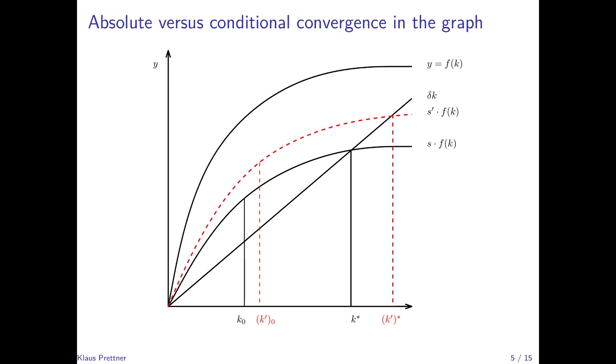So it's not necessarily the case that the poorer country will always grow faster than the richer country. And this is also not what the Solow model predicts. The Solow model only predicts conditional convergence, so conditional on countries sharing the same steady state, but not absolute convergence, that irrespective of which steady states countries converge to, the poorer country would grow faster.